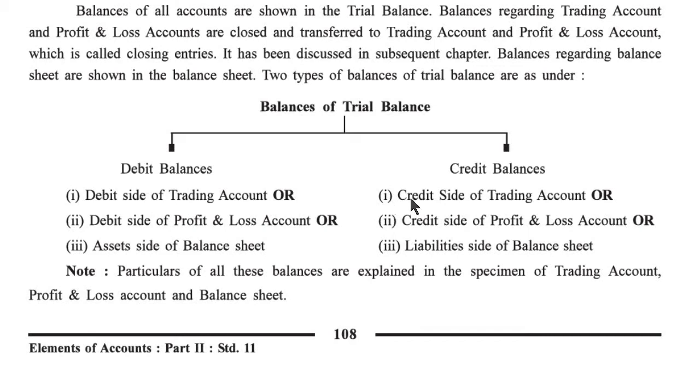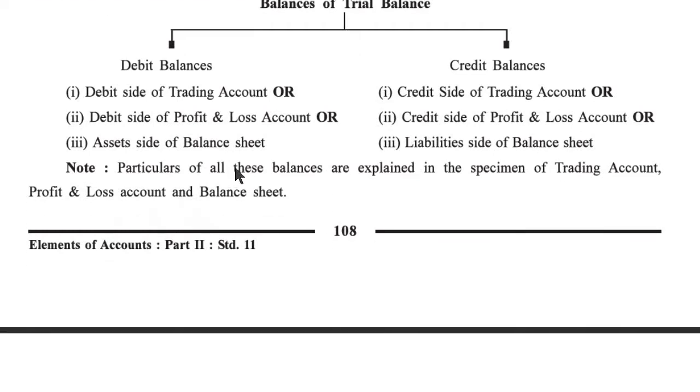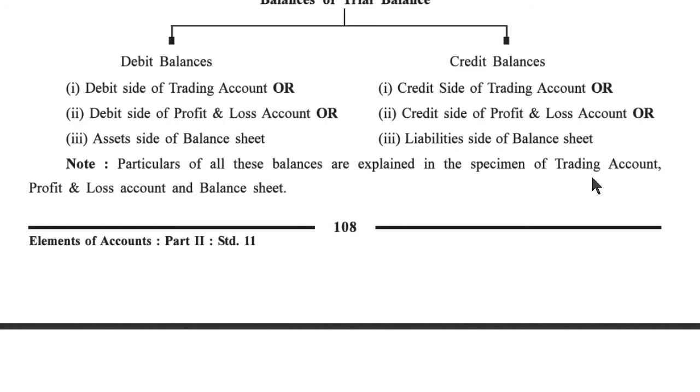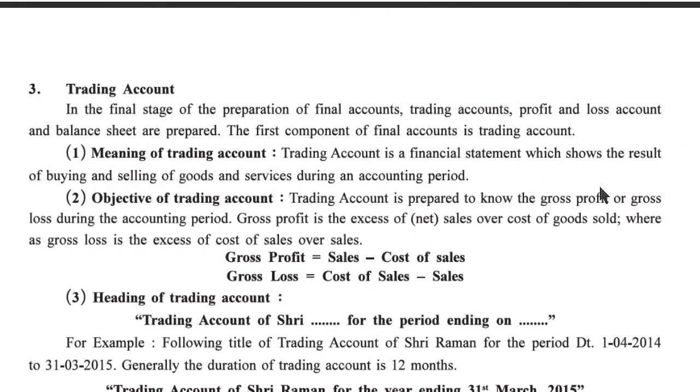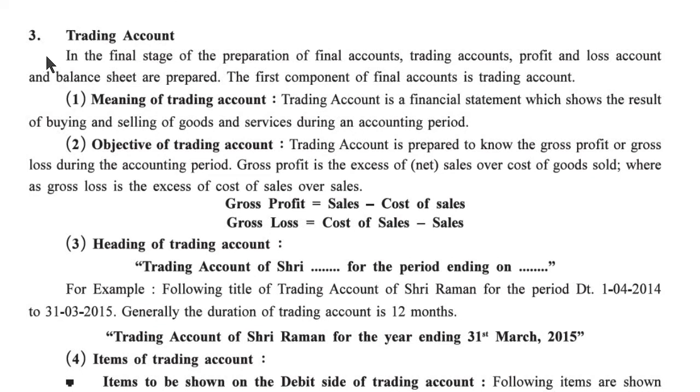And credit balance, credit side of trading account, credit side of profit and loss account, or liability side of balance sheet. Particulars of all these balances are explained in the specimen of a trading account, profit and loss account and balance sheet. So further information we get afterward. Now, trading account. In the final stage of the preparation of final accounts, trading account, profit and loss account and balance sheet are prepared.